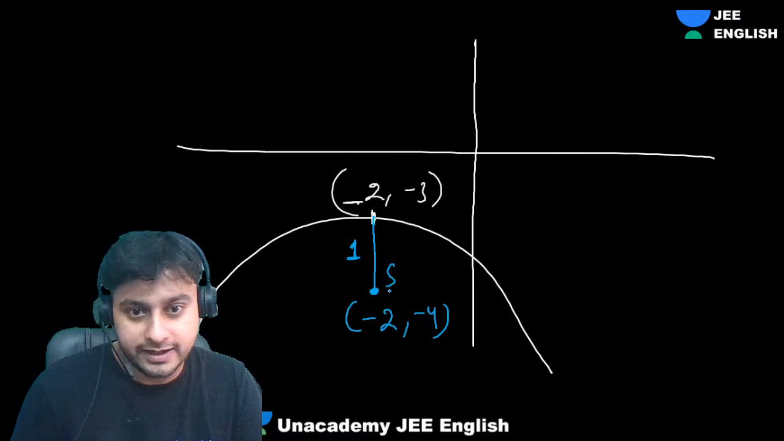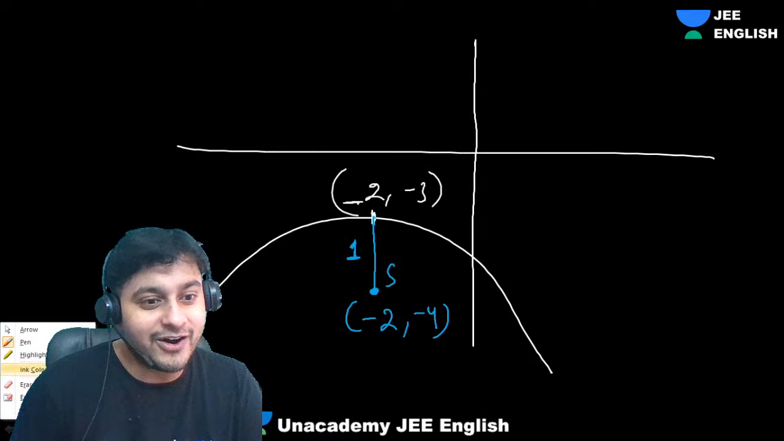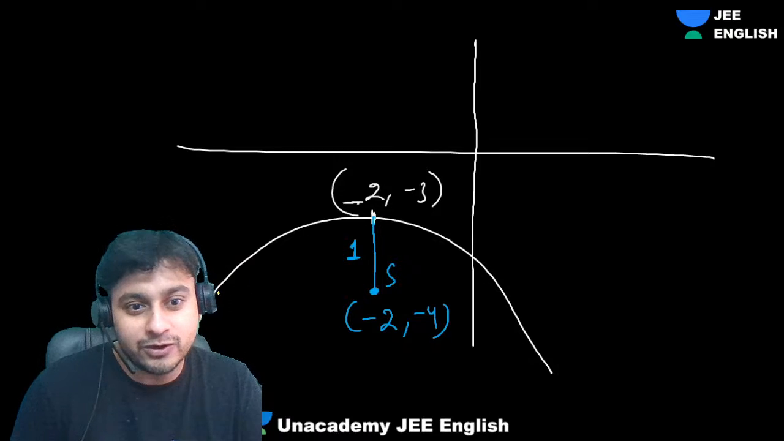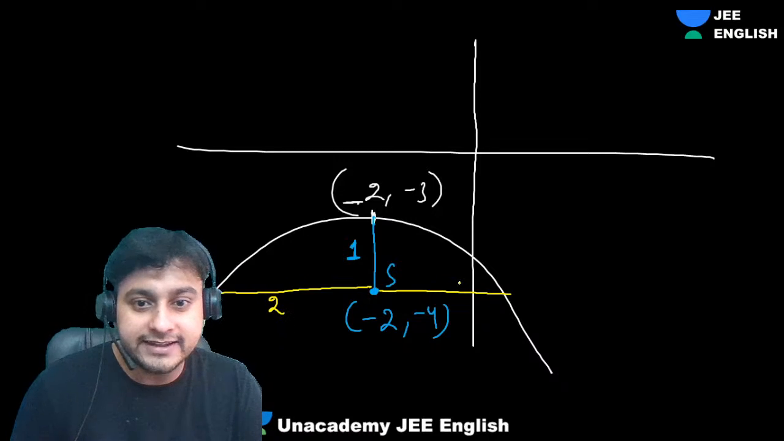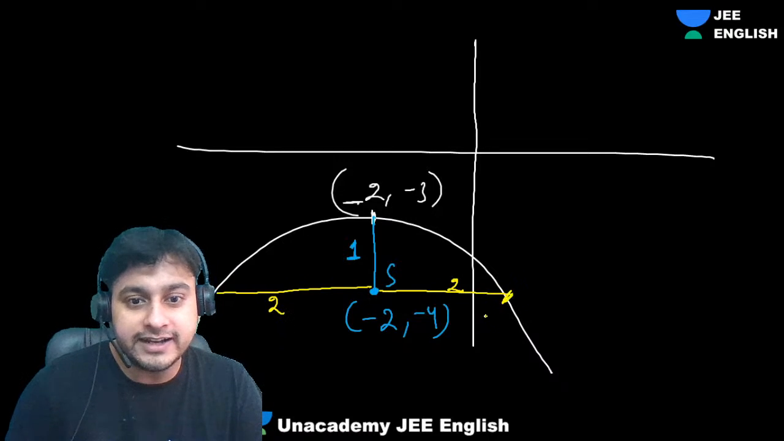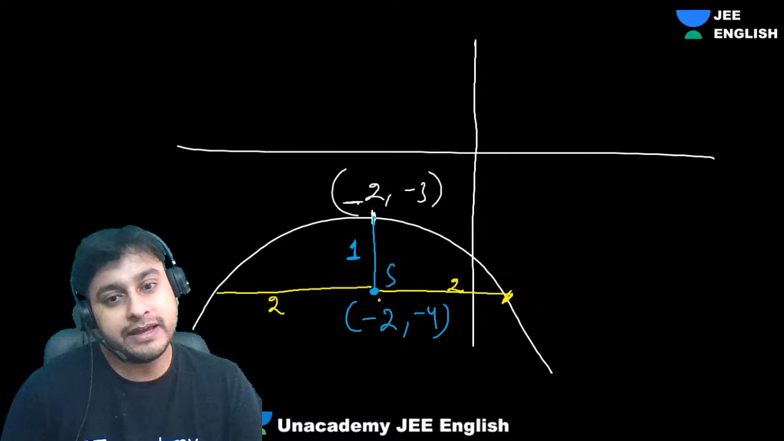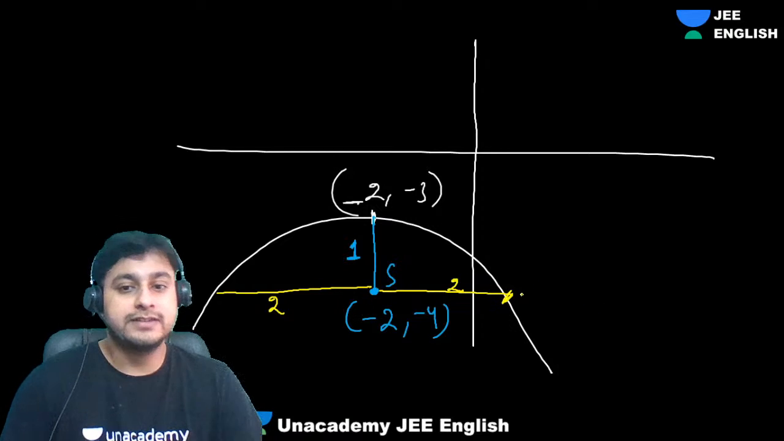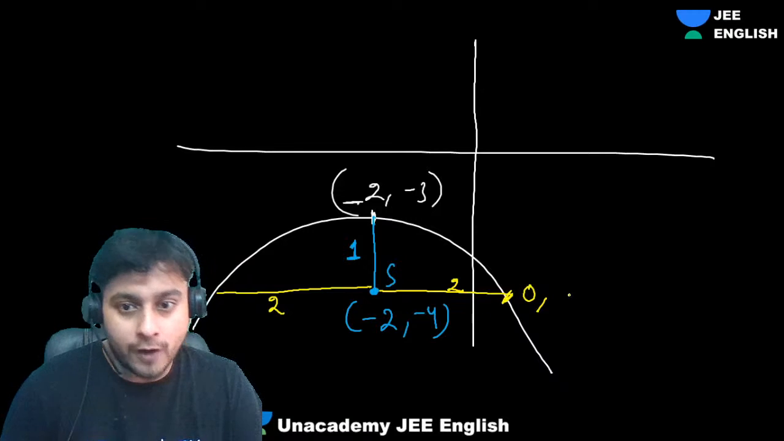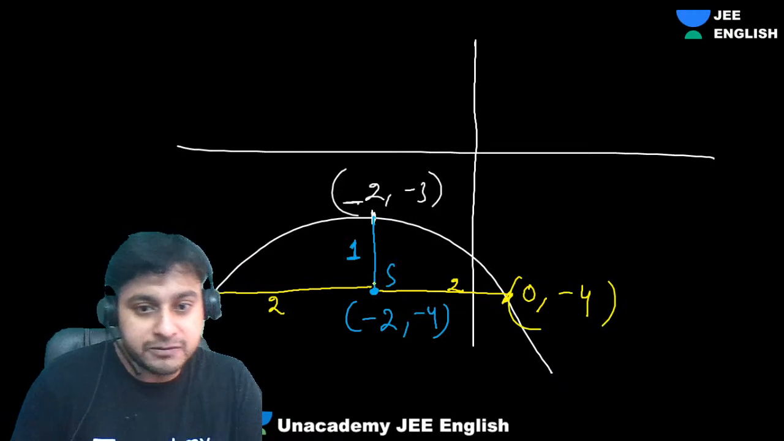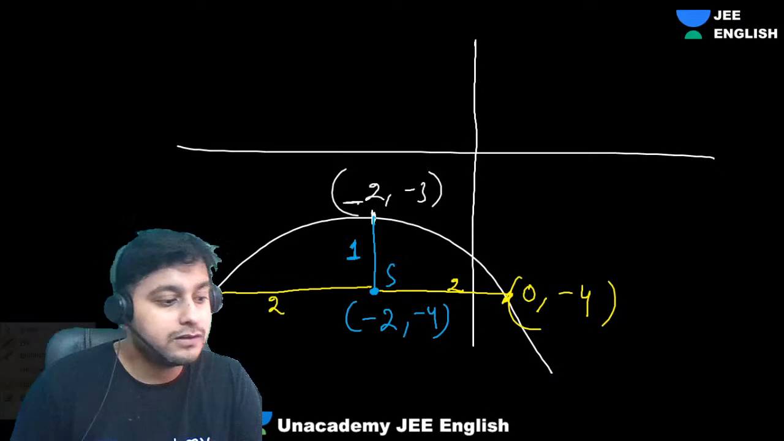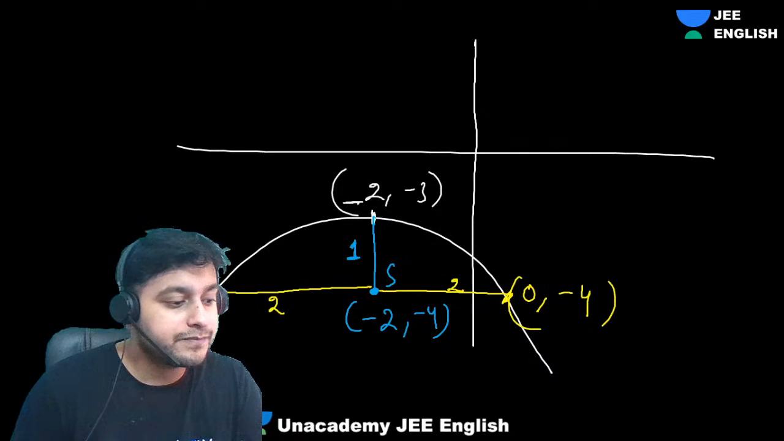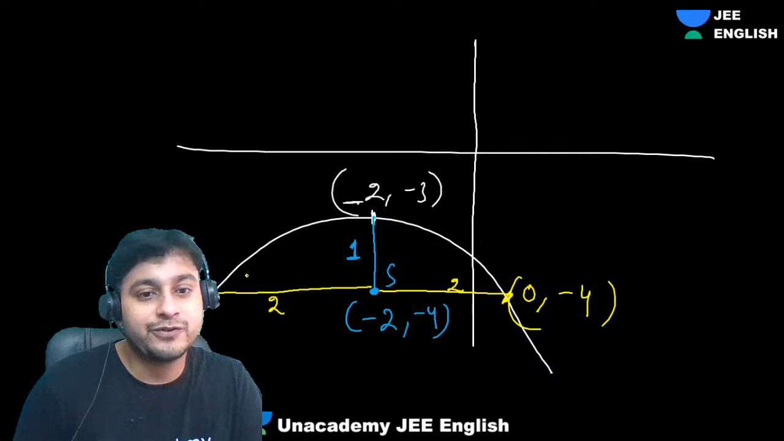Now guys, for the latus rectum ends, you need to go 2a this side and 2a this side. This will be 2 and this will be 2. So guys, what is this coordinate? Can I say this will be going right 2 units? This will be (0, -4) at one end, and subtract 2, go this side. What will you get? (-4, -4). This point will be (-4, -4).